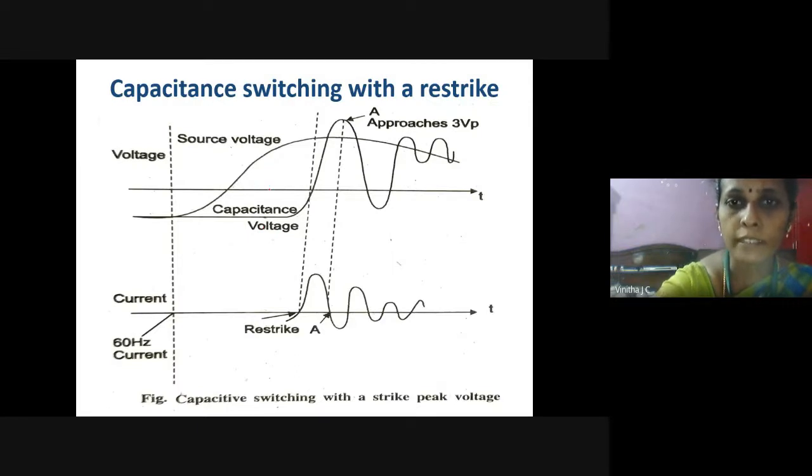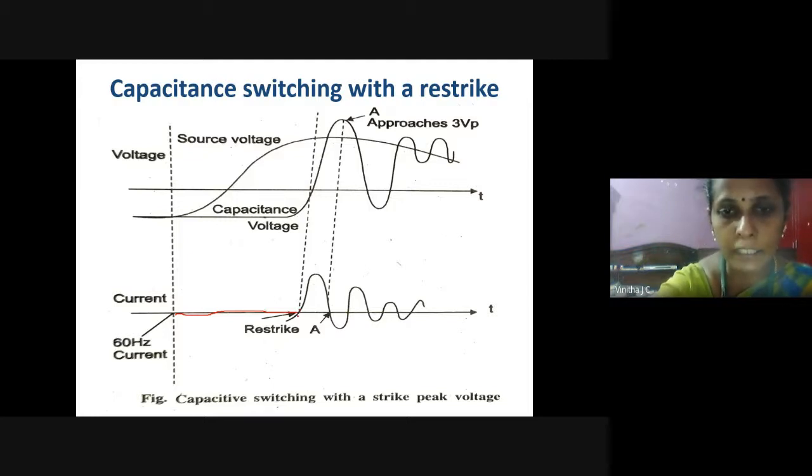Now here for this restriking condition, the waveform for voltage and current has been drawn. And here if you see, this is the voltage waveform, the source voltage, and this is the capacitance voltage. So whatever process I have explained previously, the same process applies here also. Normally when the switch is in open circuit condition, there is a voltage. During that instant, the current becomes zero.